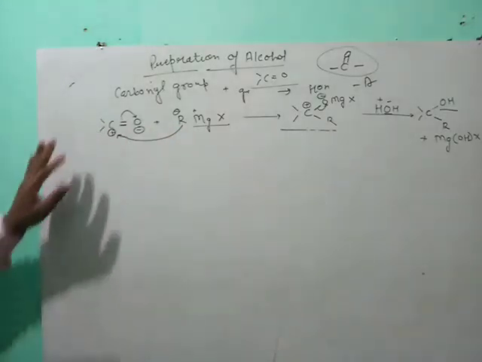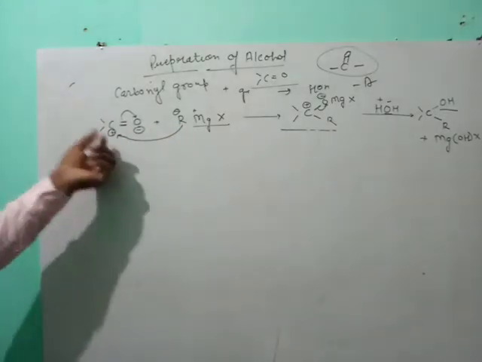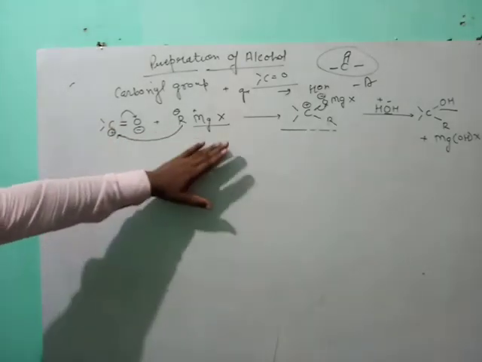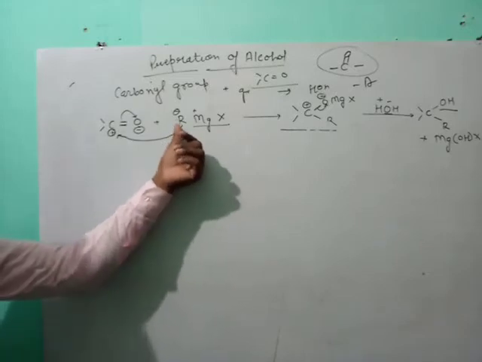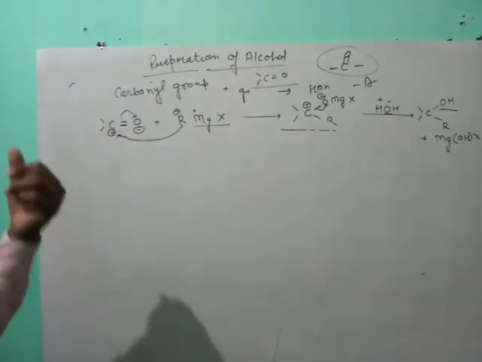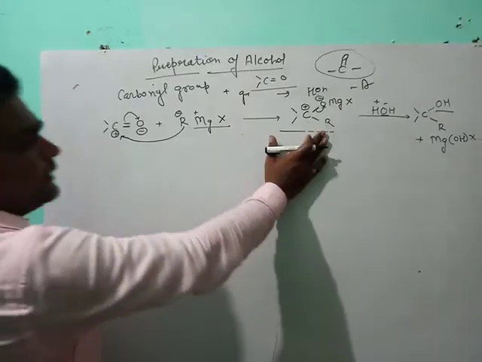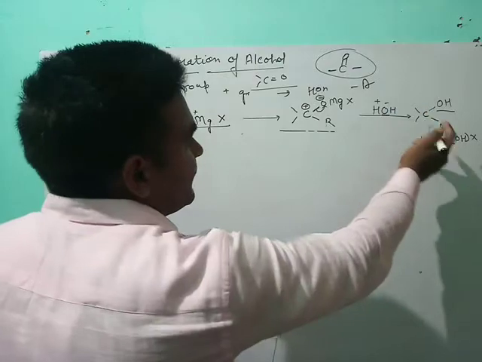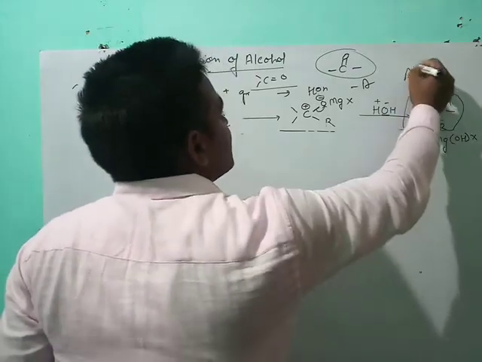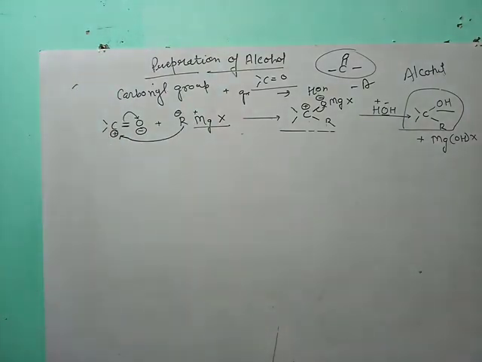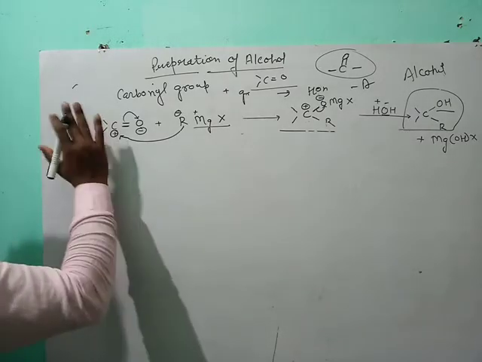So it is a very simple reaction: the carbonyl group dissociates to form C plus and O minus ion, and the Grignard reagent RMgX undergoes dissociation and forms R plus and MgX plus. R adds to carbon and forms the intermediate, and after hydrolysis it forms a type of alcohol. I tell you, we prepare all types, primary, secondary and tertiary alcohol, by this method. This is the carbonyl group.